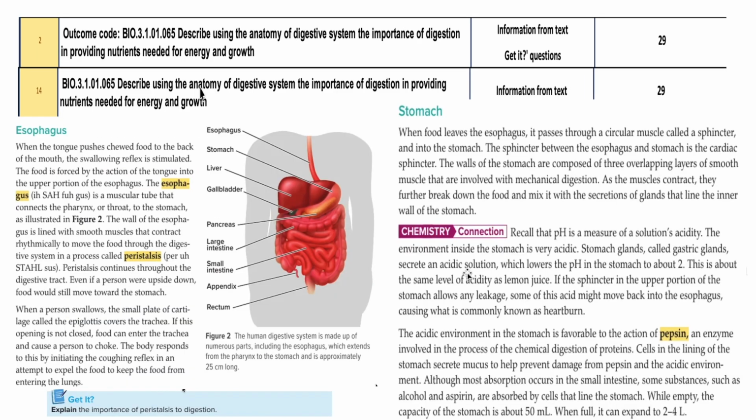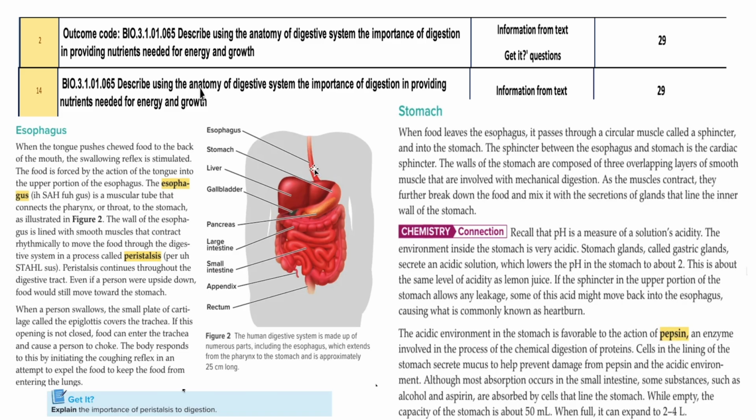Question number 2 and 14 are from page number 29. So, first question, describe using the anatomy of digestive system the importance of digestion in providing nutrients needed for energy and growth. So you can get the question from there. So the importance of peristalsis to digestion. In the page number 29, we are seeing a picture, that is figure 2, that is showing the esophagus. Esophagus is the tube that connects the pharynx to the stomach, right?